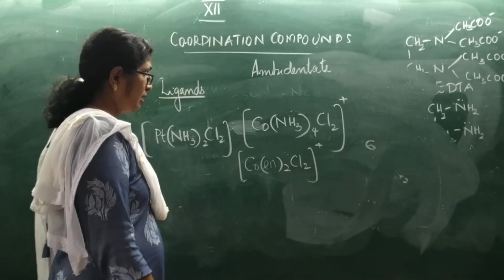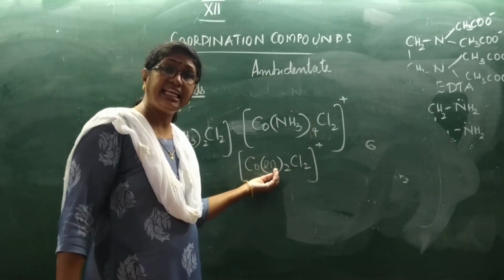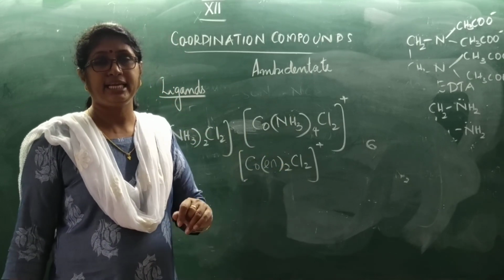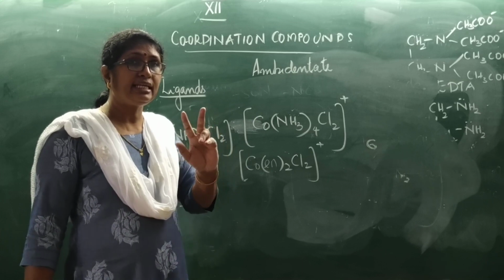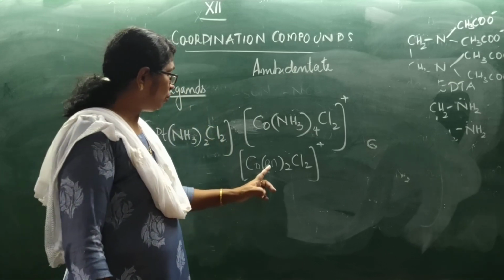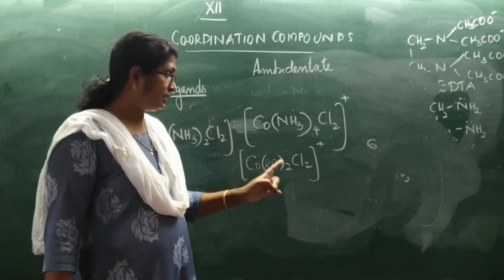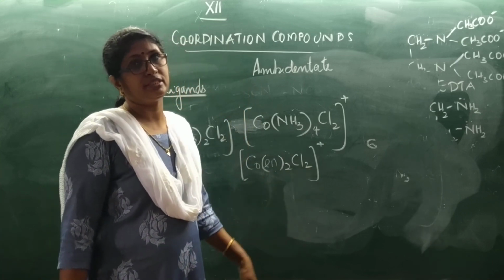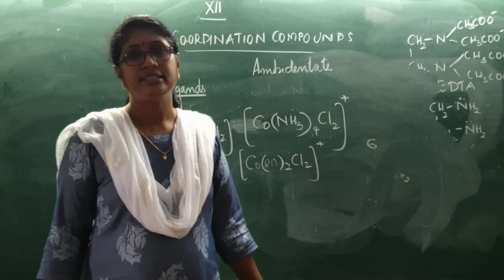Now here, see, en is ethylene diamine. Ethylene diamine is a didentate ligand. So we will have to take it as 2 ligands. So 1 ethylene diamine, 2 ligands. 2 ethylene diamine, 4 ligands. 4 plus 2, 6. Coordination number is 6.